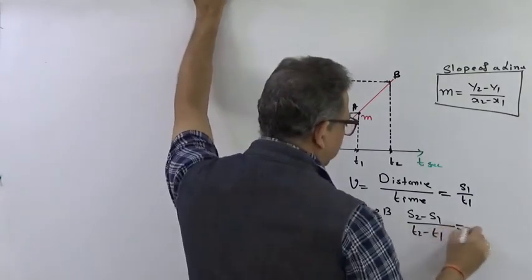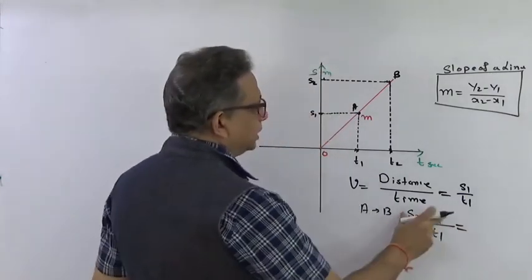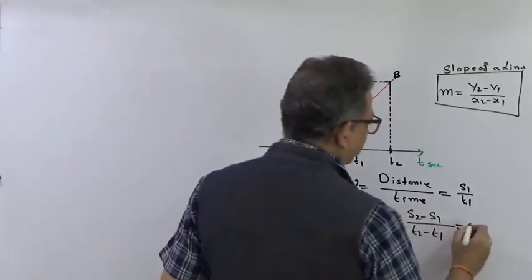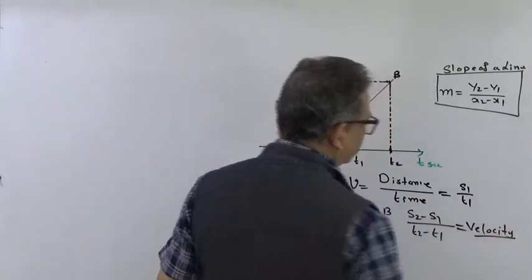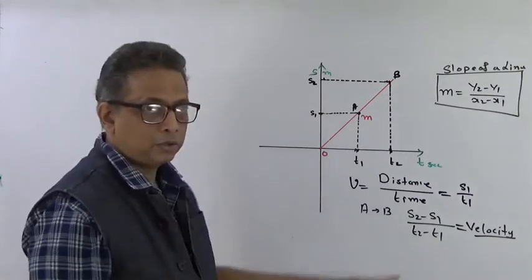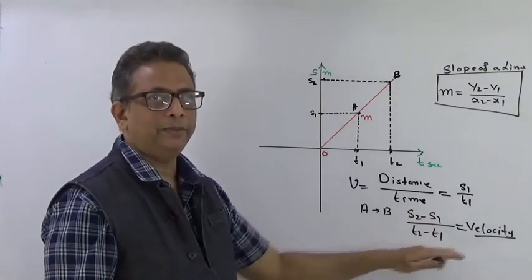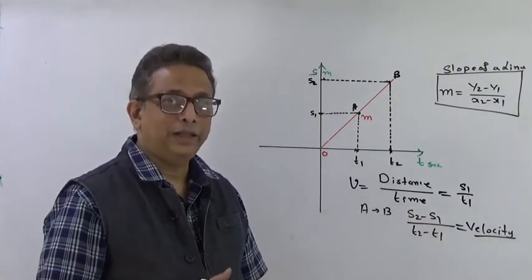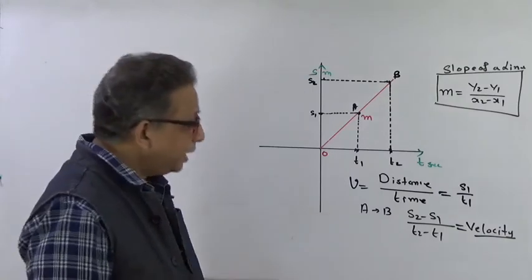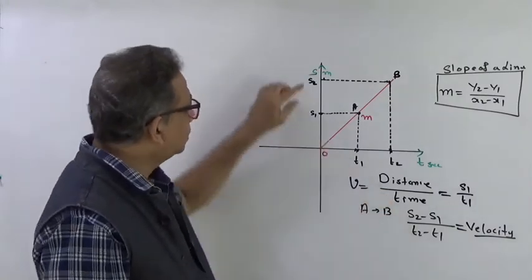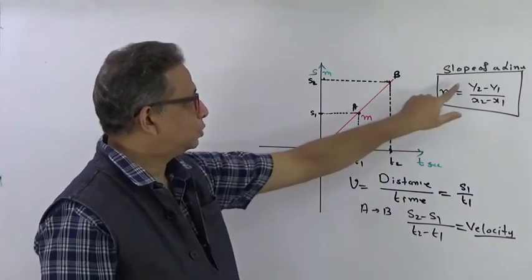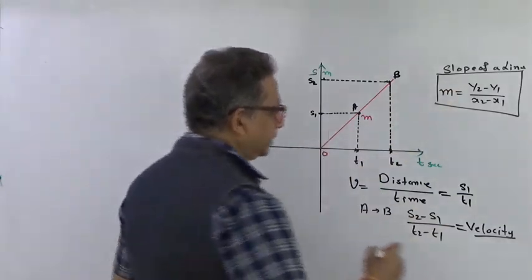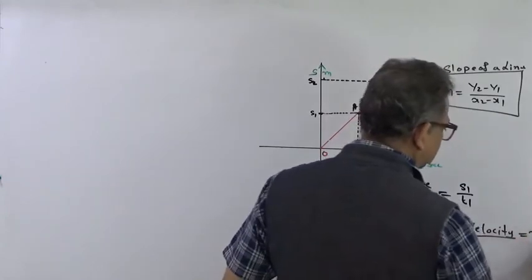From A to B, this is distance upon time, which means I am getting the velocity of the body, the velocity at which it has traveled. Incidentally, s2 minus s1 is y2 minus y1, and t2 minus t1 is x2 minus x1. So it is also represented by the slope of the line.